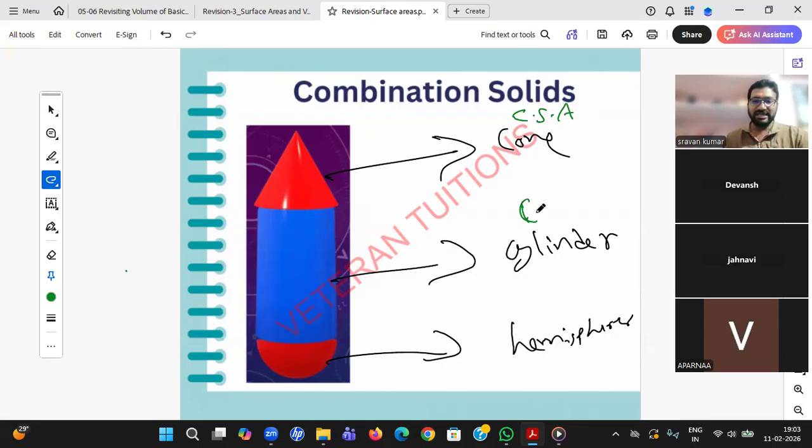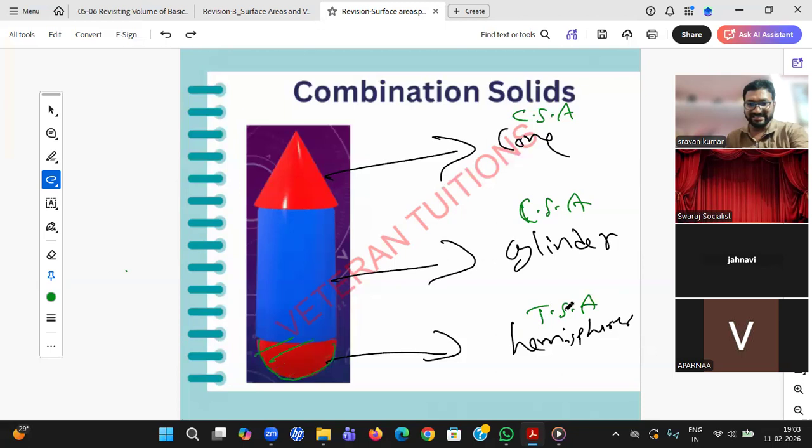CSA. Obviously, the top circle and bottom circle I don't paint. Shrugal, hemisphere, TSA or CSA? You are just painting the side, so it's CSA.